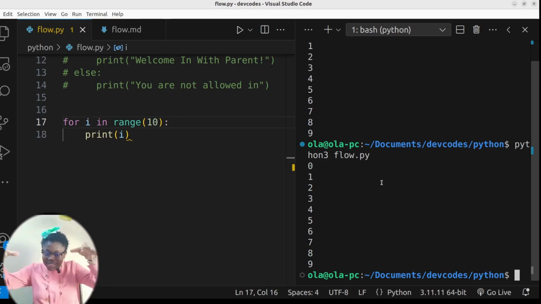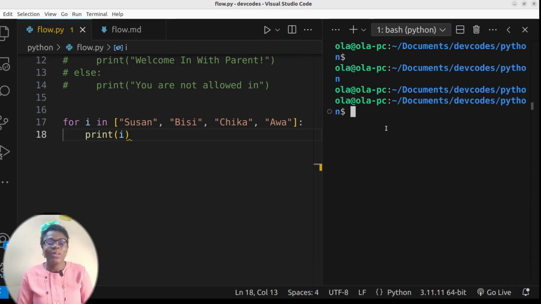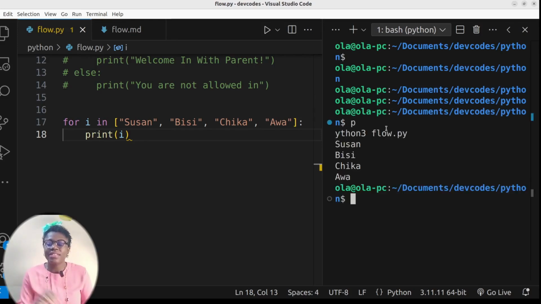Many times your for loop has a container that it is working with. An example of the container here is my range that is generating a list. So it's going to be going through everything in the container you gave it. As soon as the container is empty, that's the end. For loop moves on with its life. I have given my for loop another container to work with, and this time around, it's a list of names. Unlike the range that also gives us a list of numbers, here I'm giving it a list of names. When I run it, it gives me all the names: Susan, Bisi, Chika, Awa.